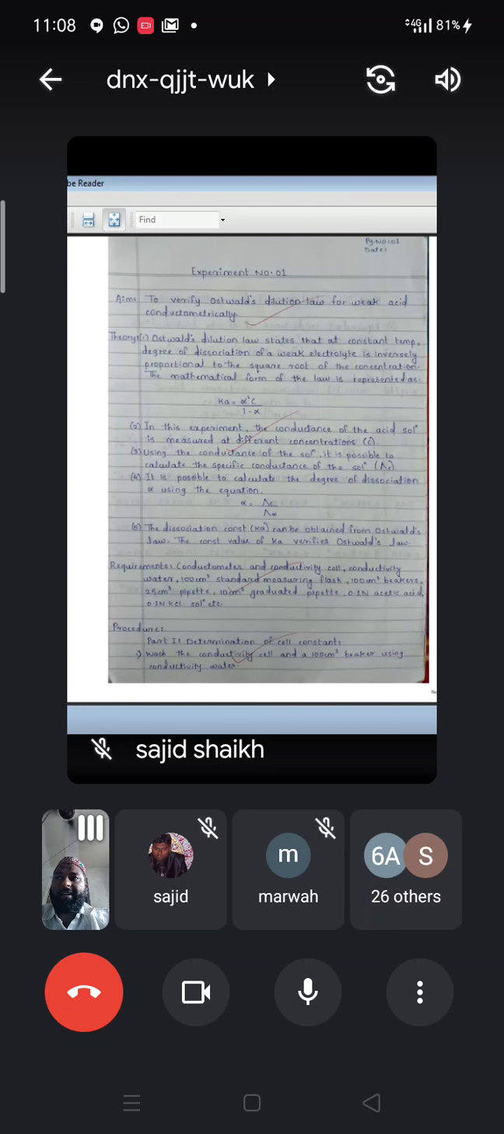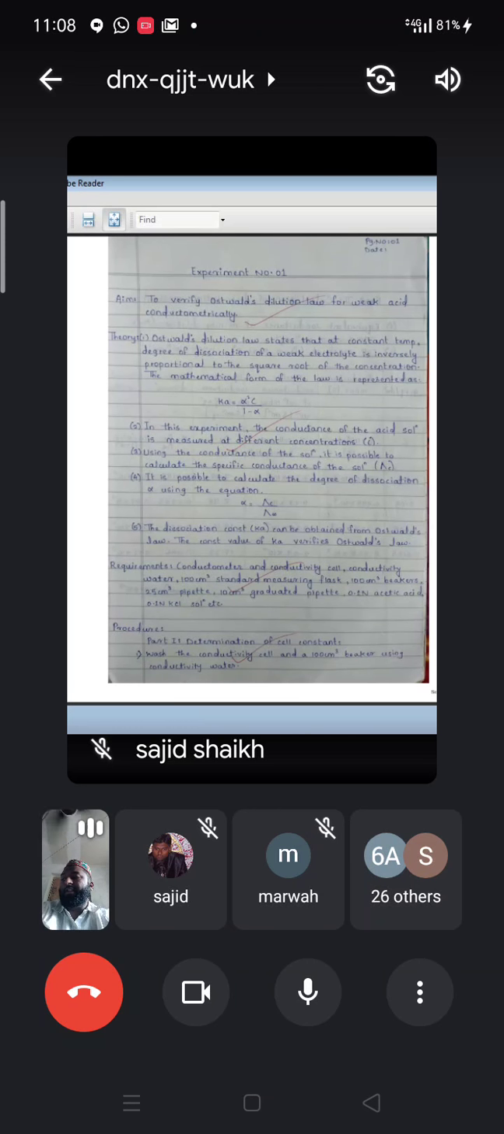Mathematically, it is represented as Ka is equal to alpha square C upon 1 minus alpha. You already studied this Ostwald dilution law in the 12th, and I think in FY also we have seen it, or it is in unit 1 of your syllabus in this semester.